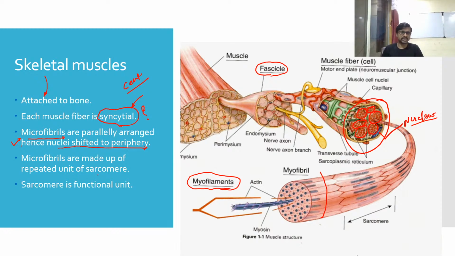Microfibrils are made up of the repeated unit of sarcomere. So what is sarcomere? This portion from this zigzag line to the second zigzag line, you can say this is a sarcomere. We will explain it in the next slide. Sarcomere is a functional unit of your muscles.